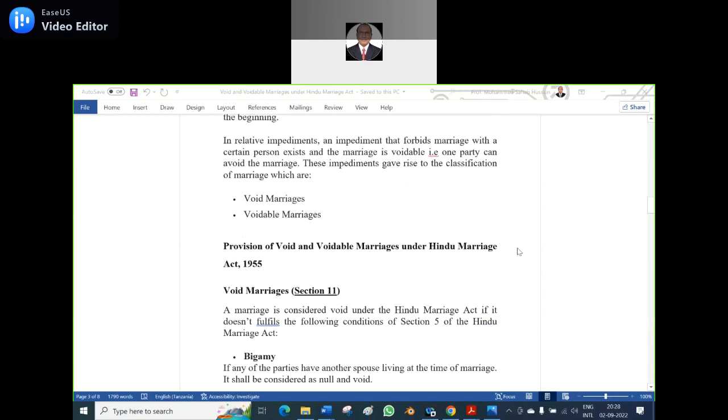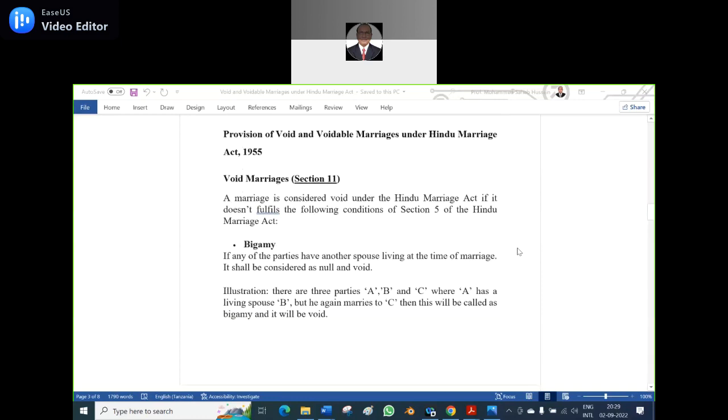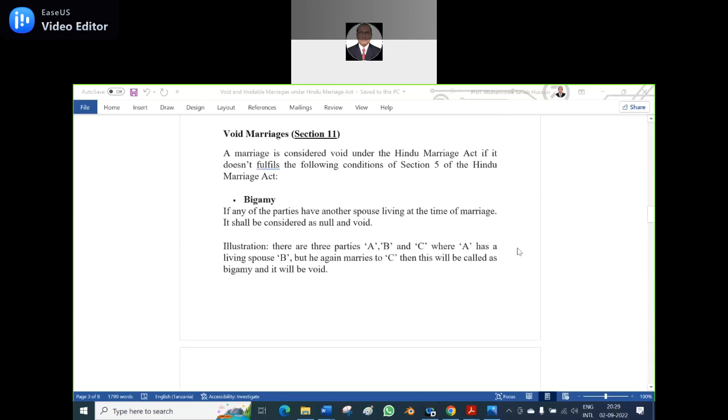So, the provisions of void and voidable marriage under the Hindu Marriage Act are given. Section 11 speaks about void marriages. A marriage is considered void under the Hindu Marriage Act 1955 if it does not fulfill the following conditions. Number one, bigamy, as we discussed already. Is it clear? Yes, sir.